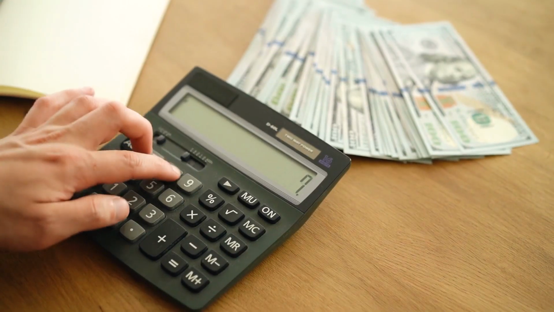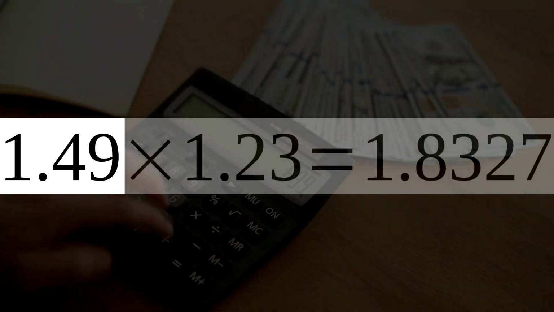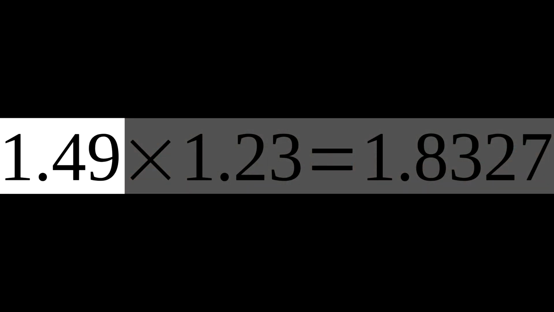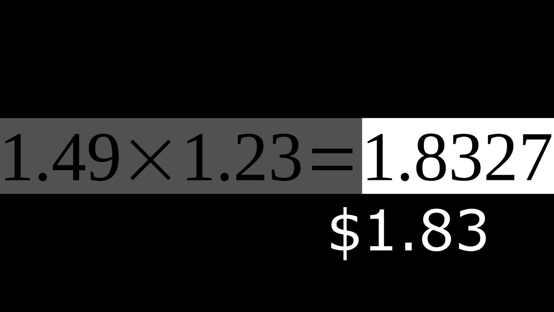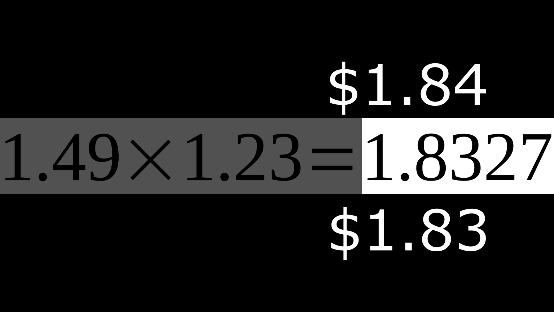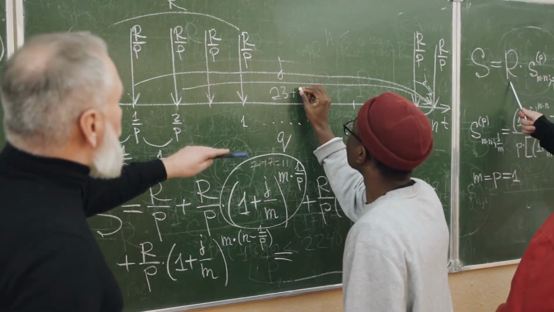In another example, let's see how we calculate a tax. We have a net price of 1.49 and want to add some 23% tax. The result has 4 digits after the decimal point, but it's not a valid amount in our currency, which allows only 2 digits. We have to round this either down to 83 or up to 84, depending on the local law. Now, this should be basic knowledge taught in programming classes, but for some reason most teachers do not tell you this.